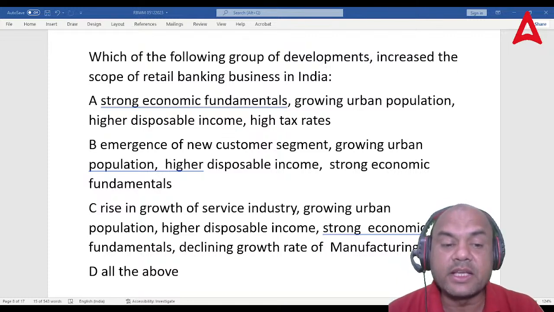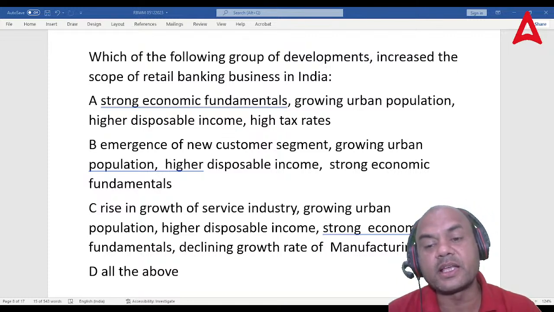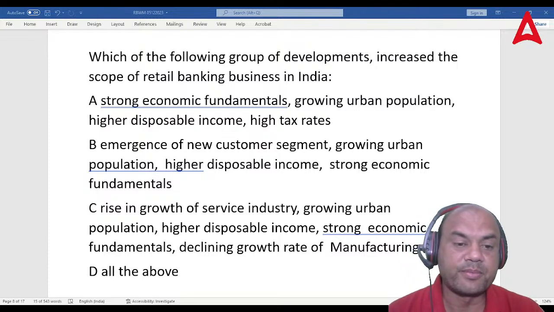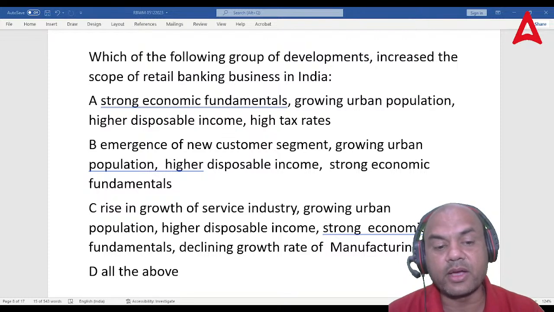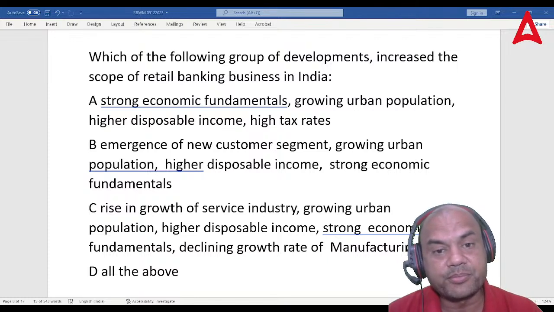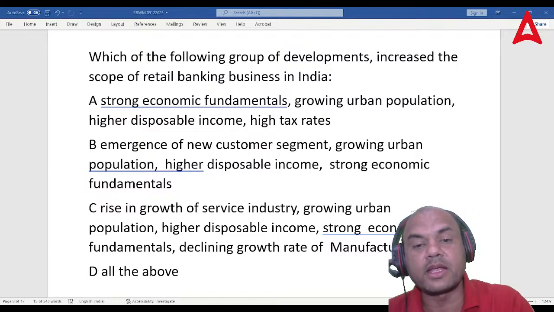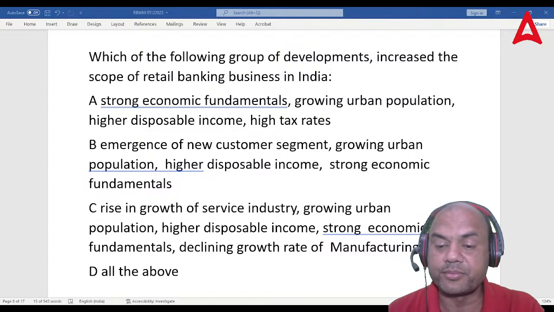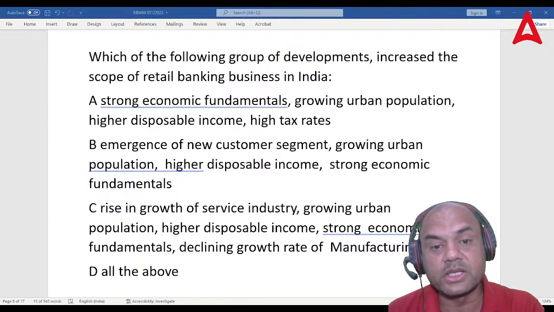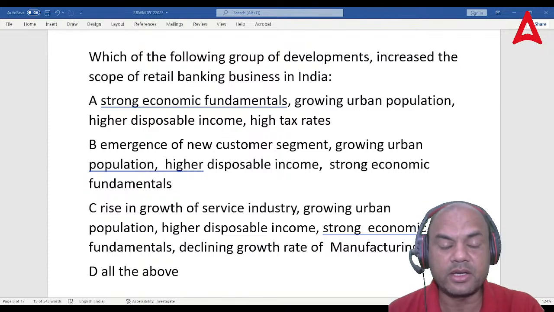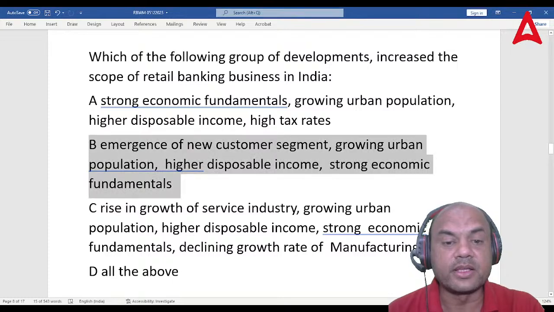Remember, C seems to be the answer, but C has a catch in it. That's why I said C is a tricky one. Because there is a declining growth rate in manufacturing. Is it the right thing? Are we declining in manufacturing? No, we are not declining at all in manufacturing. We are growing hugely in manufacturing. Got it? So that's why this is not the answer.